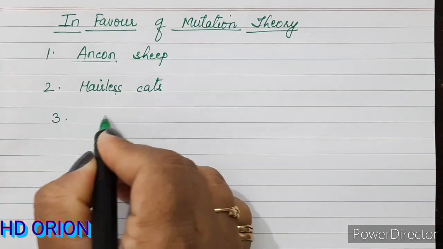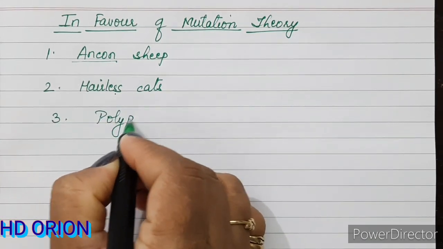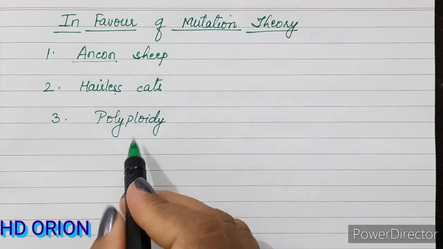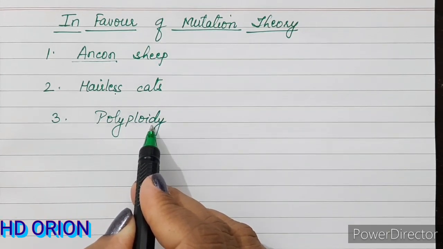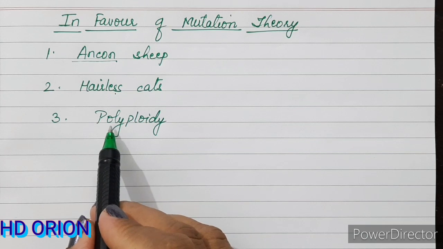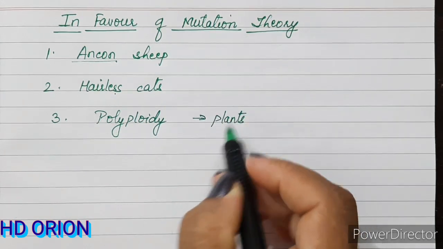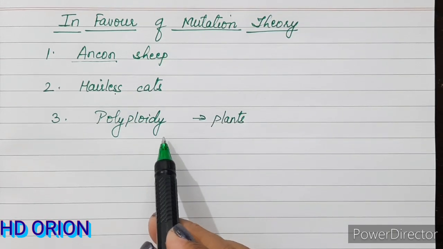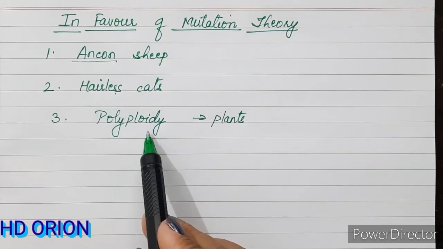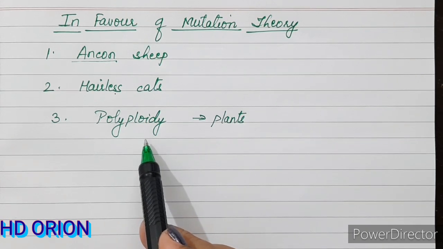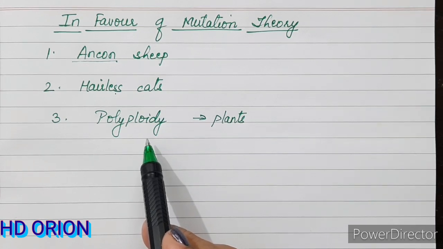Then there is polyploidy. What is polyploidy? Ploid refers to the number of chromosomes and poly means many. So polyploidy is usually seen in plants. That means this is an increase in the number of chromosomes in sets. So this cannot take place in human beings or in animals, because if you consider one ovum, and if one ovum is fertilized by two sperms, then what will happen? The two sperms will make the ovum triploid. That means it will not be diploid.